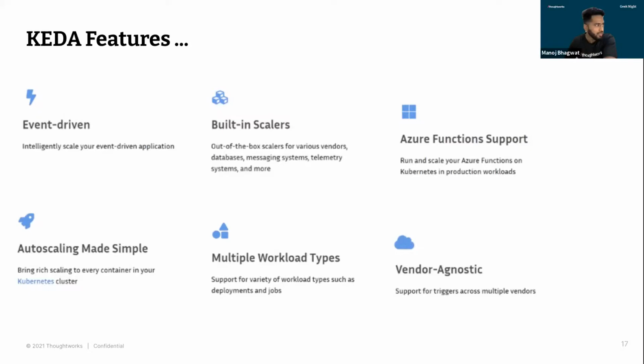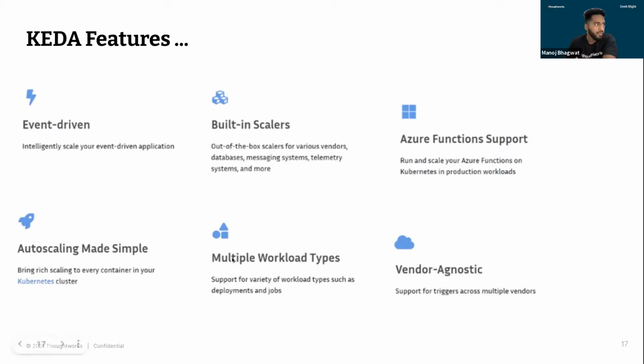Next is autoscaling made easy. You saw in the demo how easy it was to scale up and down. Another thing we saw is that on the application side, we didn't have to make any changes. We just installed KEDA and referenced our deployment to that CRD, and that's how the scaling happened. We just extended existing Kubernetes functionality by adding a couple of manifest files on top of existing Kubernetes objects. That's how autoscaling is made simple with KEDA.